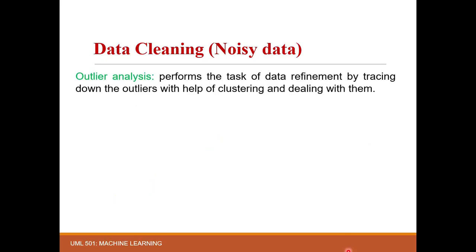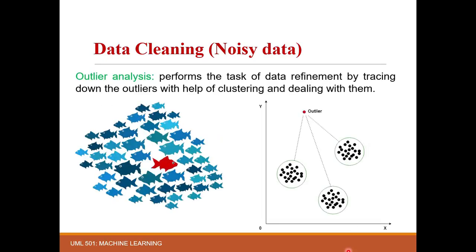Next method is outlier analysis. Here, the help of different clustering techniques is taken to detect the outliers. That is, clustering helps to find the odd-one-out elements, which can be either directly removed or corrected using some techniques.